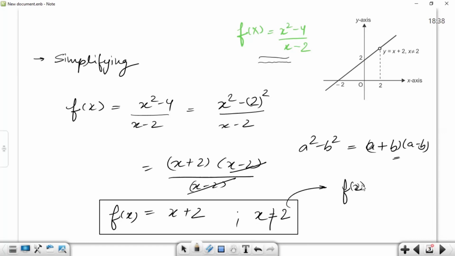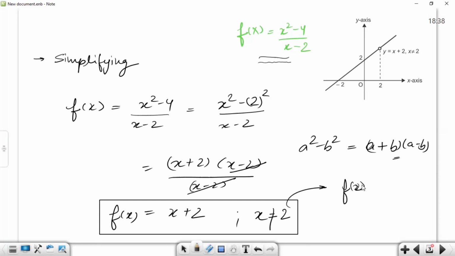Is this point clear to everyone, why the function will not exist at x equals 2? Yes, sir. Everyone, if you have any doubt, you can ask. I can explain it multiple times. Anyone? Sir, can you explain why f of 2 does not exist?